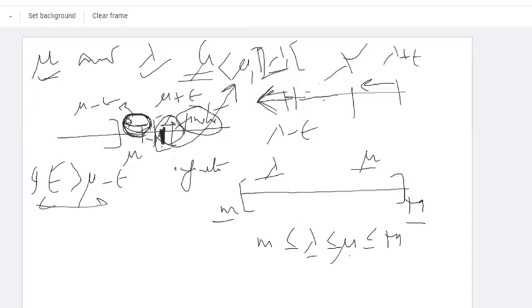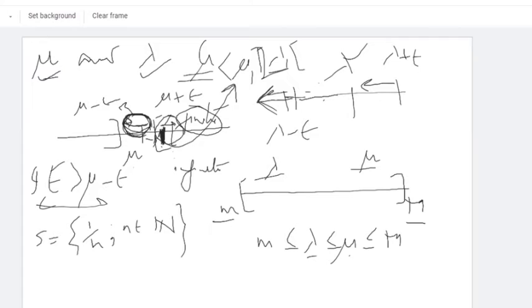Okay, this is what I did last time also: set S equals 1 by n, where n belongs to N. Can you tell me the infimum and supremum of the set? Anyone? What will be the infimum and supremum of the set? Do you know what we mean by supremum and infimum?